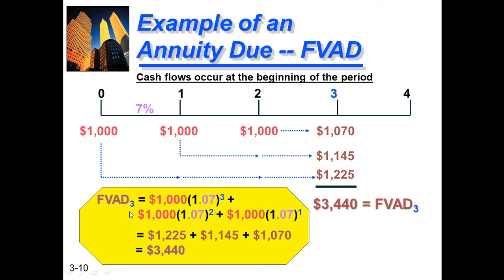Future value annuity due for 3 years is equal to 1000 multiplied by 1.07 to the power of 3. I told you before, for the first year there is no minus concept. For the second year we minus 1, 3 minus 1 is 2. For the third year, 3 minus 2 remains 1. So let's solve. 1000 multiplied by 1.07 to the power of 3 becomes 1225, 1000 multiplied by 1.07 to the power of 2 becomes 1145, and 1000 multiplied by 1.07 to the power of 1 becomes 1070. It becomes 3440. Clear?